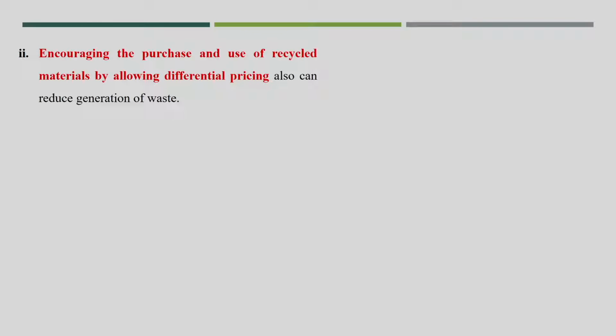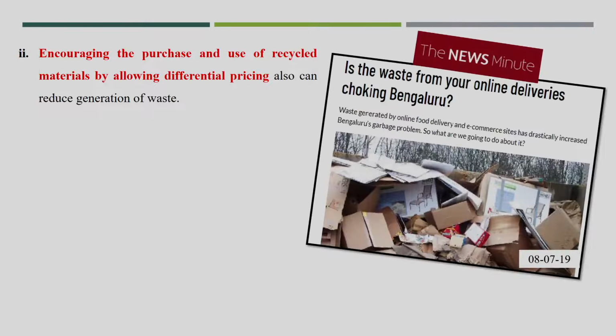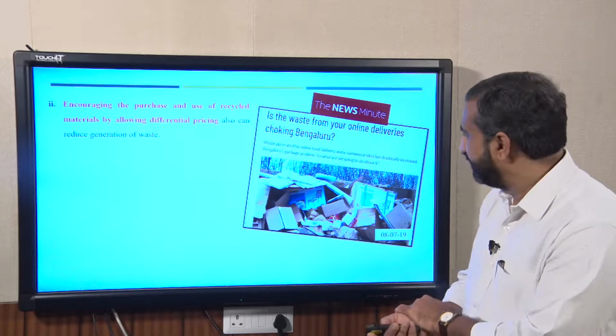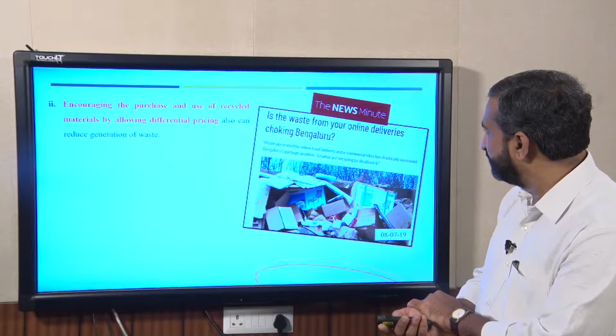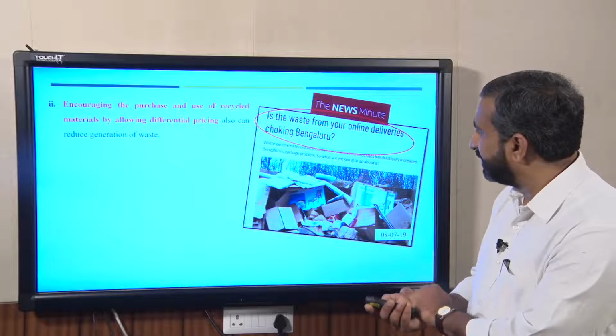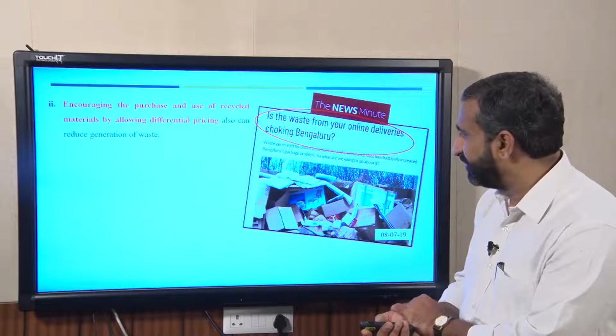This is another point: encouraging the purchase and use of recycled material by allowing different pricing can also reduce the waste generation. Like you see, this is one of the news items: the waste from your online deliveries choking Bangalore. These kinds of packaging material are getting produced. That was the major garbage problem in Bangalore.